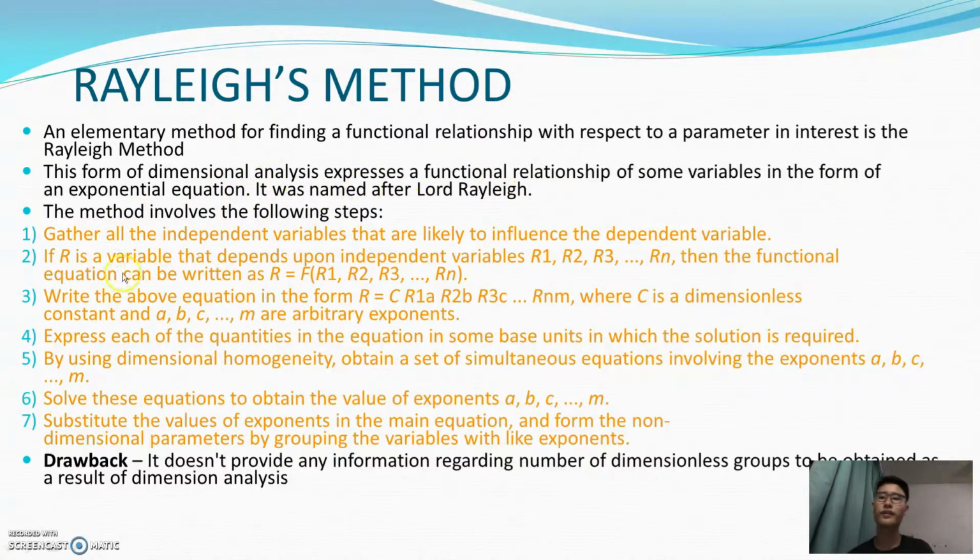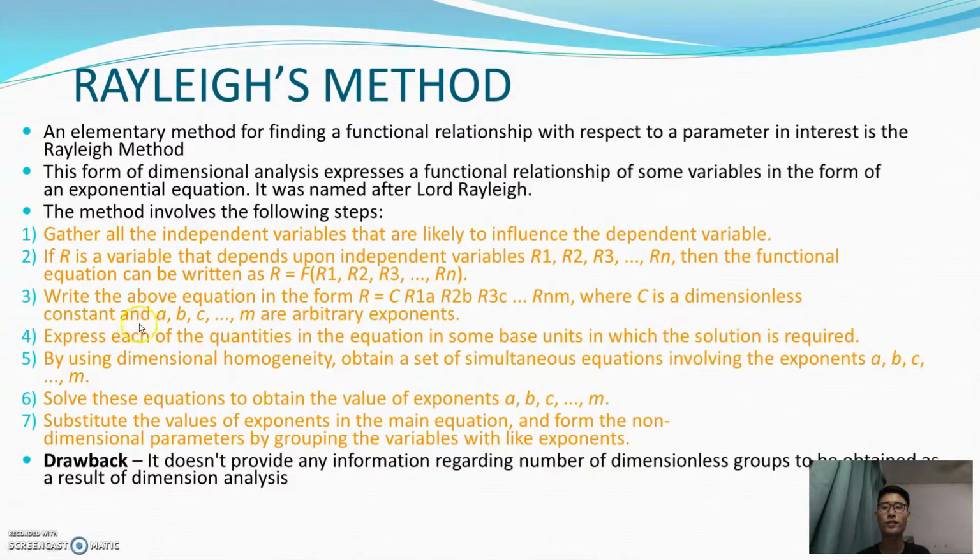This method involves the following steps. First, gather all the independent variables that are likely to influence the dependent variable. If R is a variable that depends upon independent variables R1, R2, R3, and many more, then the functional equation can be written as R equals a function of R1, R2, R3, and so on. The third step is to write the above equation in the form of R equals a constant C times R1 to the power of a, R2 to the power of b, R3 to the power of c, and so on.